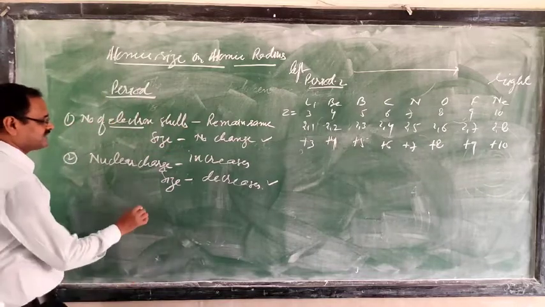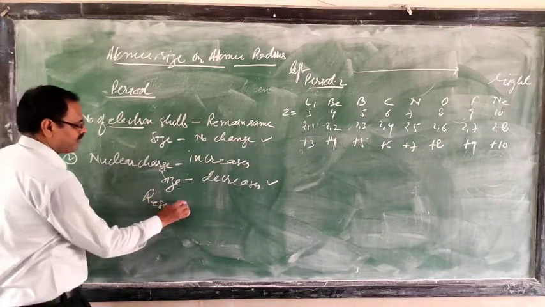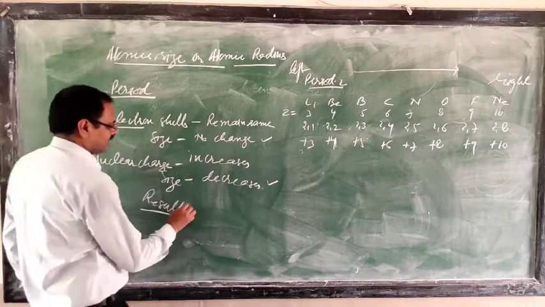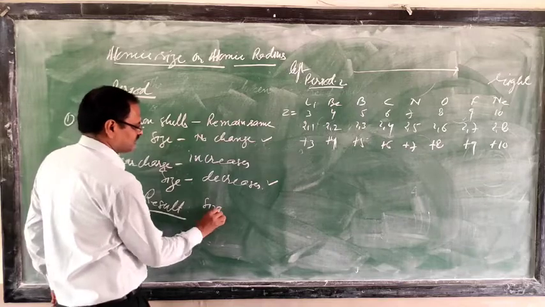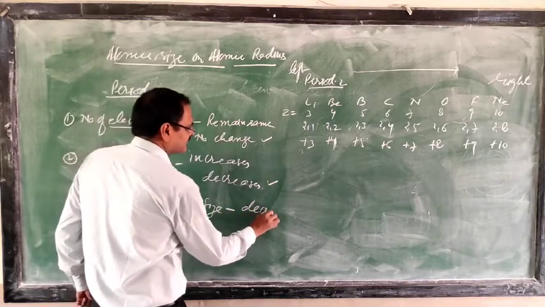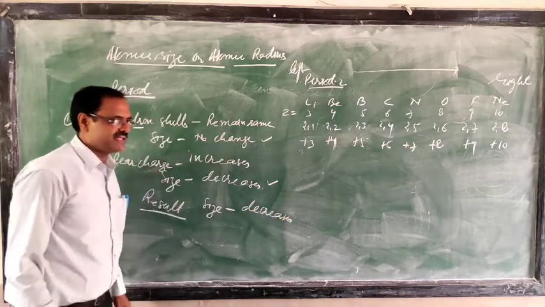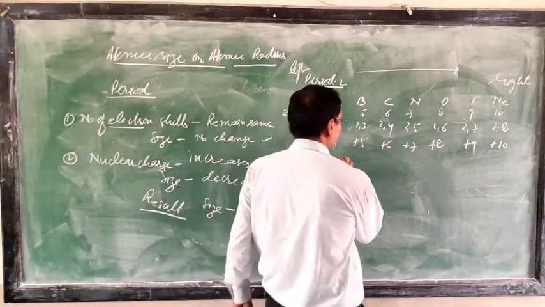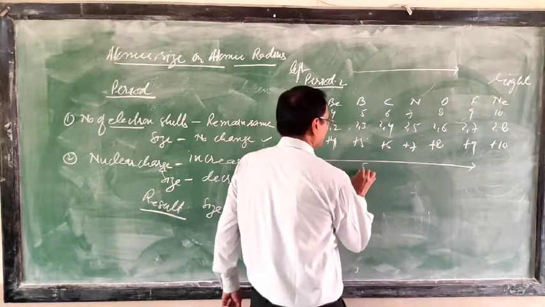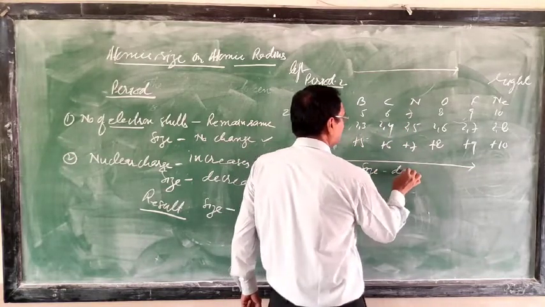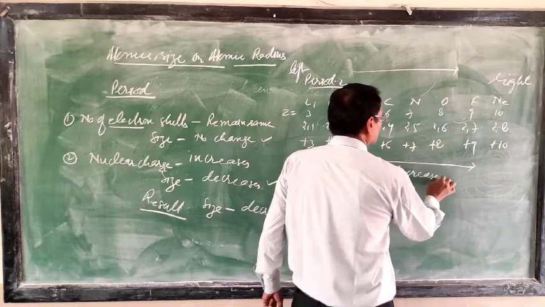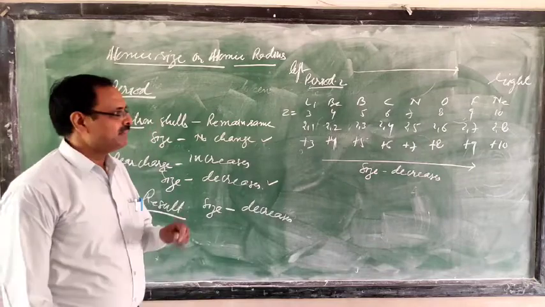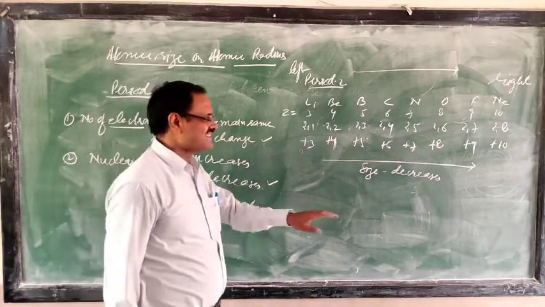So now you can write the result. What is the result? The first factor has no effect, and the second factor decides the trend. So by the second factor, atomic size decreases. Write the trend here: atomic size decreases. So when we move in a period from left to right, atomic size decreases.